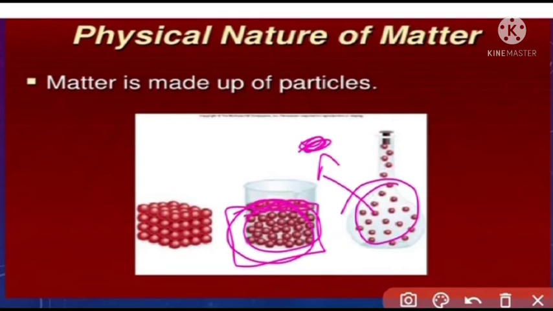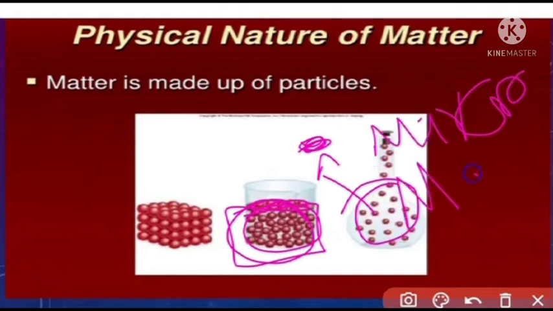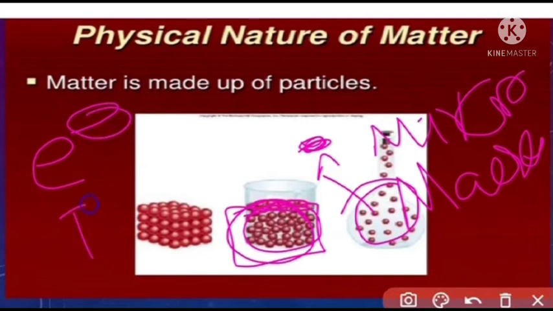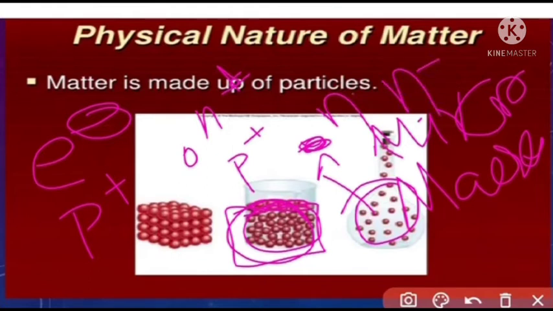Living or non-living things are called substance or matter. This matter is made up of two types of particles: one is micro particle and another one is macro particle. Micro particle means not visible particles such as electron, proton, neutron, positron, and neutrino, antineutrino, etc. This type of particle is a micro particle.